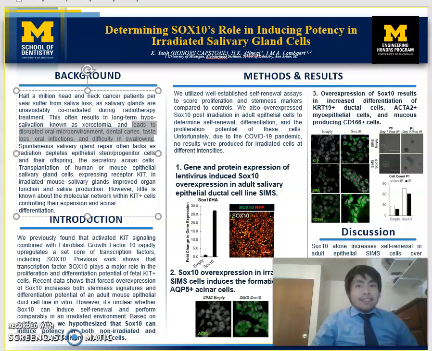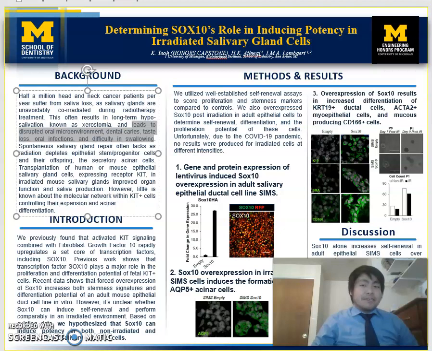Patients with head and neck cancer undergo radiation therapy to treat it. Unfortunately, this therapy isn't precise, and as a result, it irradiates the salivary glands. This destroys the cells, leading to hyposalivation, also known as xerostomia. This leads to a disrupted oral microenvironment, dental caries, taste loss, oral infections, and difficulty in swallowing.